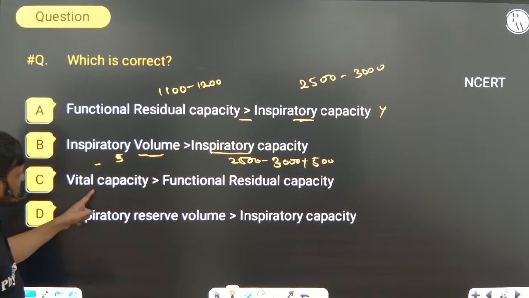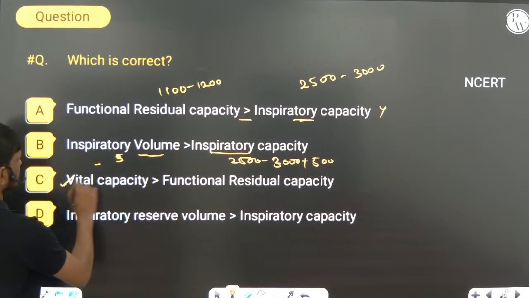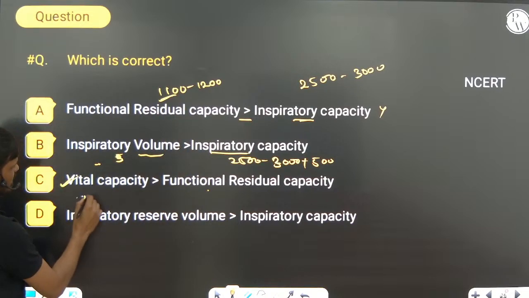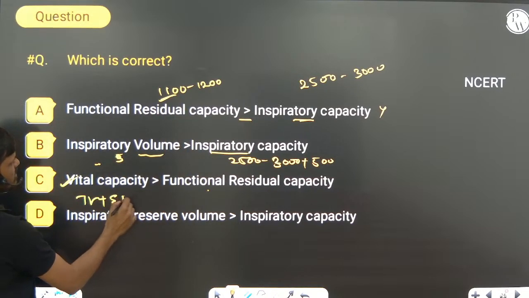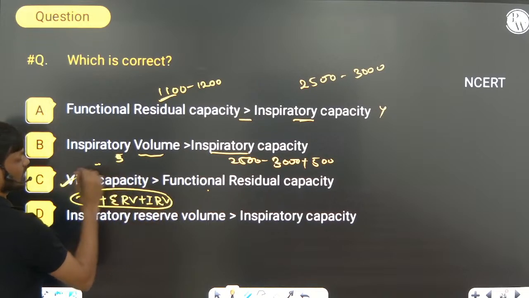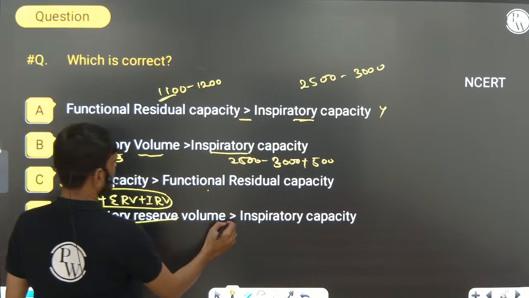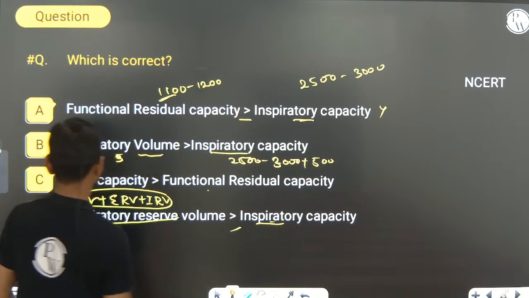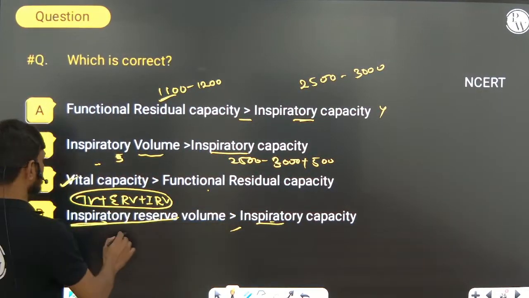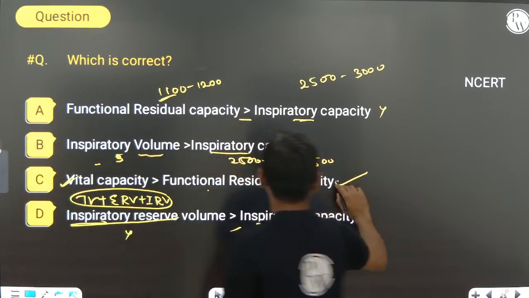Vital capacity is more than functional residual capacity, okay, this is right. Vital capacity is tidal volume plus expiratory reserve volume plus inspiratory reserve volume, all these together we call vital capacity. Inspiratory reserve volume is more than inspiratory capacity? This is also wrong. So this is the right answer.